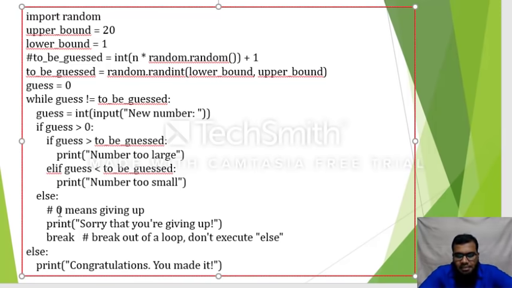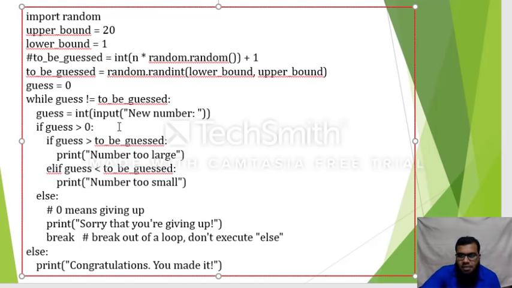Else, if you don't want to give numbers any more, that means you are bored with giving inputs, so obviously you don't want to play the game. You can simply give either 0 or a negative number, and you will come out of that game. Otherwise the process will be repeatedly performed.